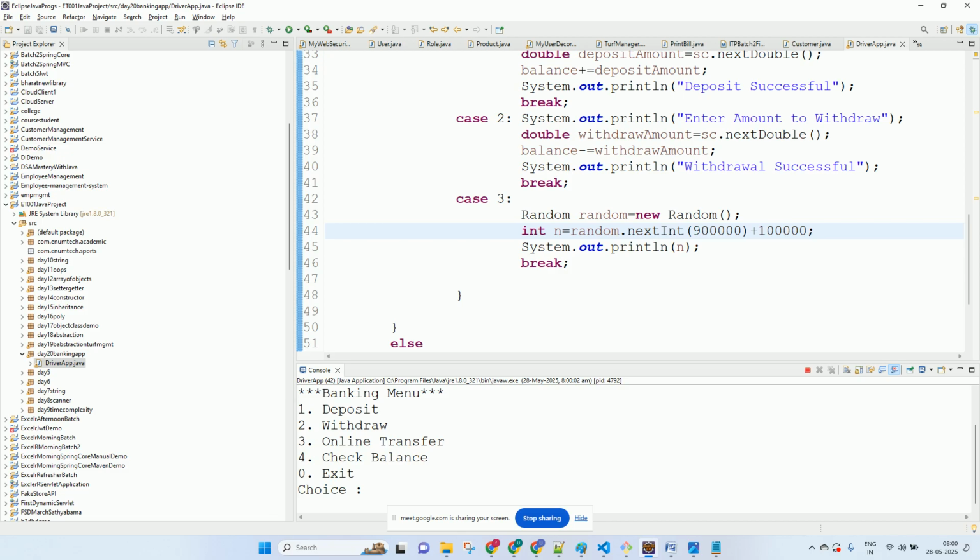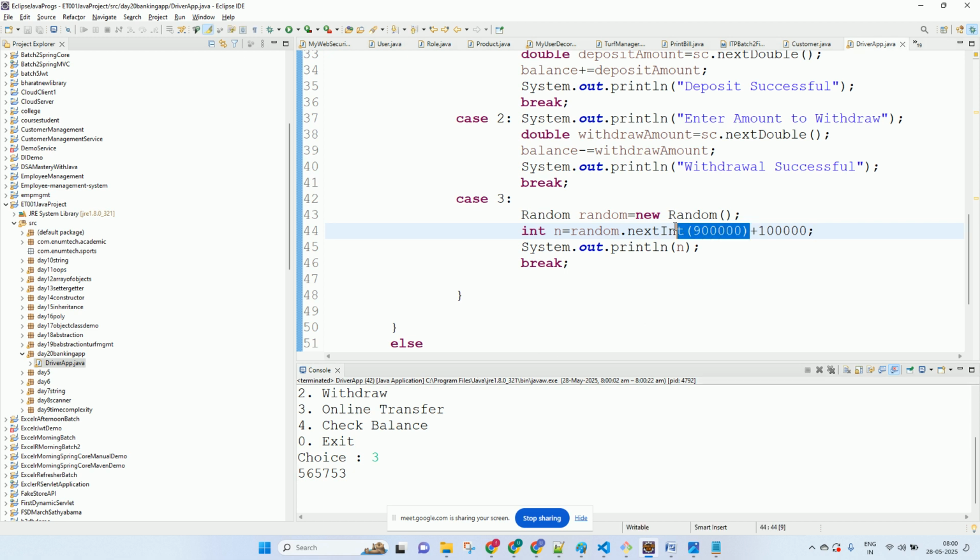Now if I say online transfer, 3, okay, getting it, guys? So what was the random number generated over here? Any guesses? It was 465753, correct? To which I added 1 lakh. Now once this random number is generated, we will call this OTP, and we will display the OTP to the customer.